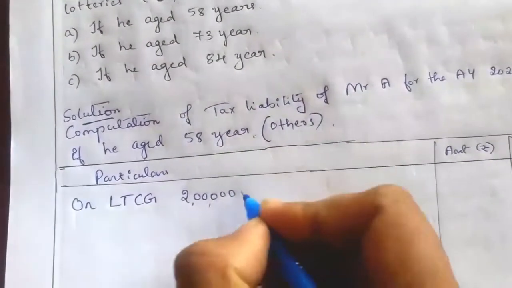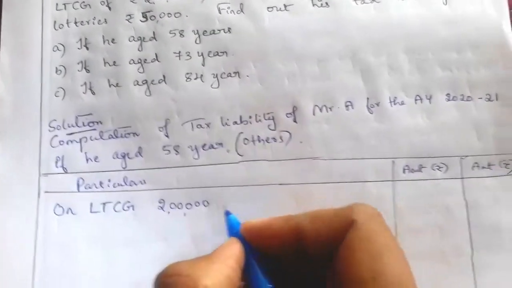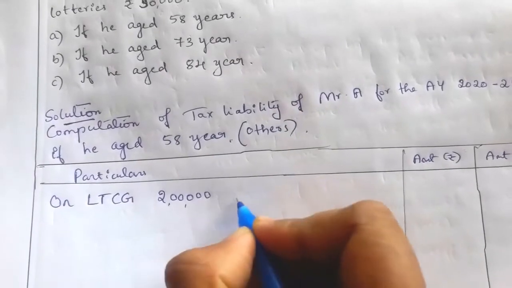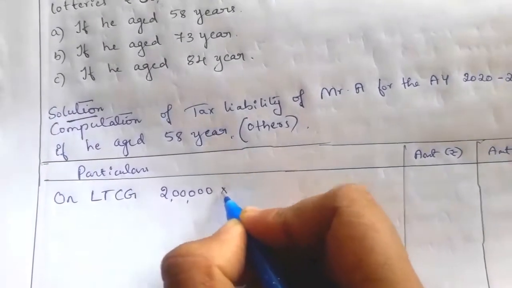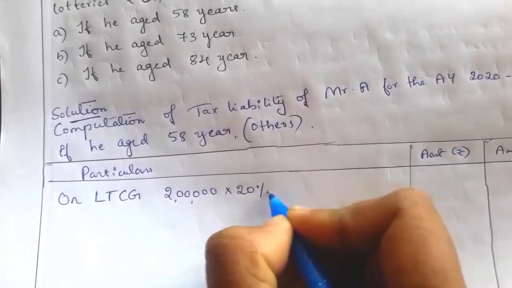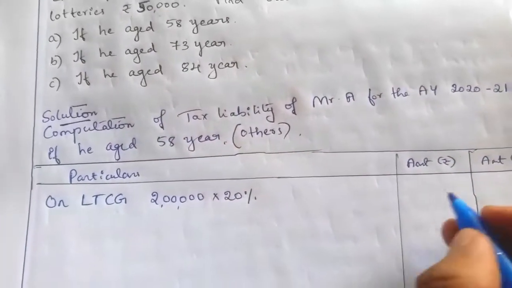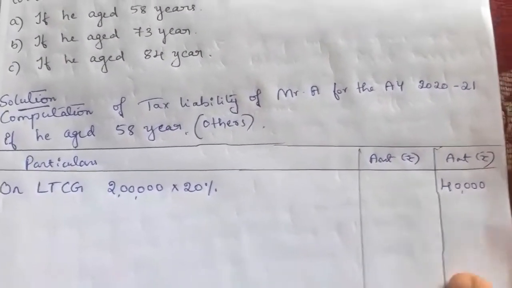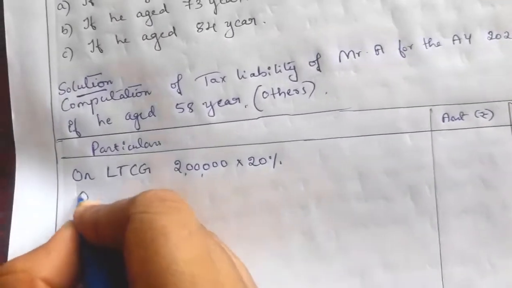So on 2 lakh income, what is the tax rate? 20%. So 2 lakh into 20% is equal to 40,000.